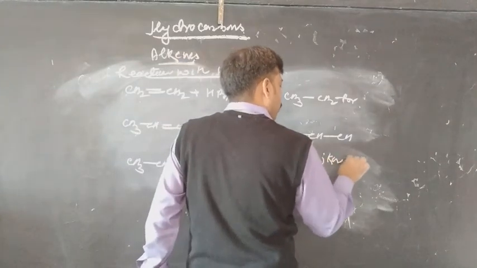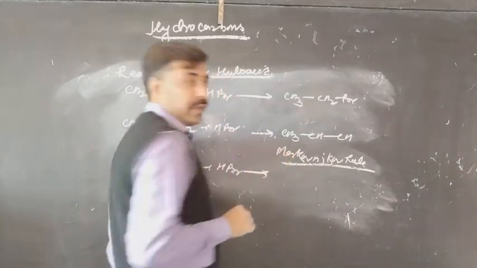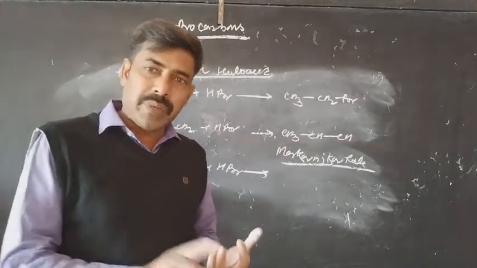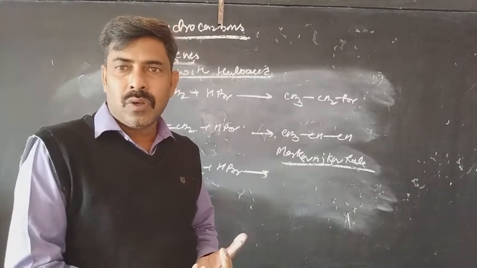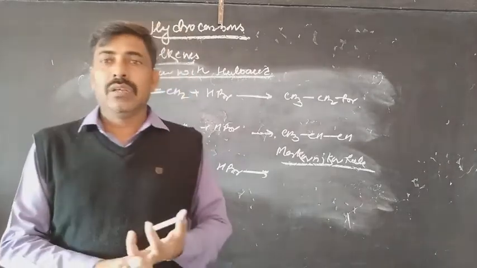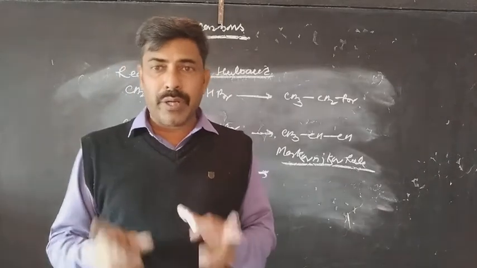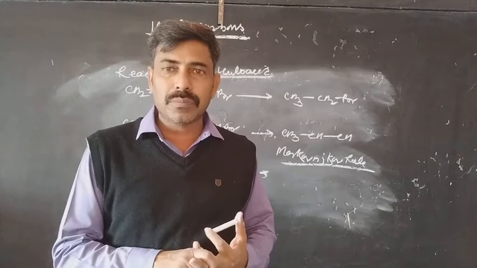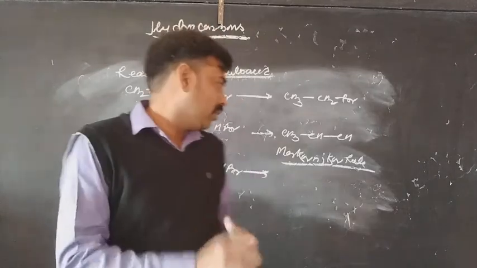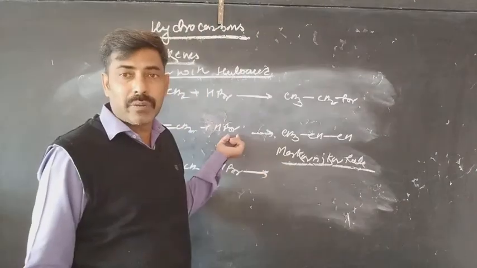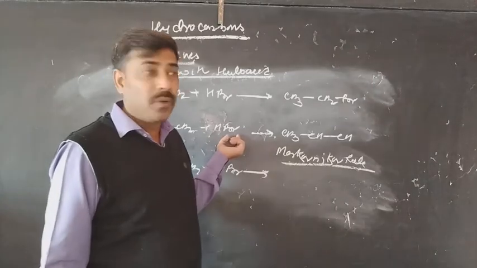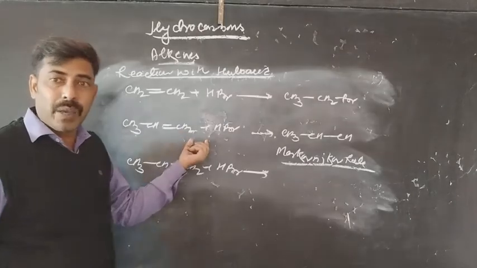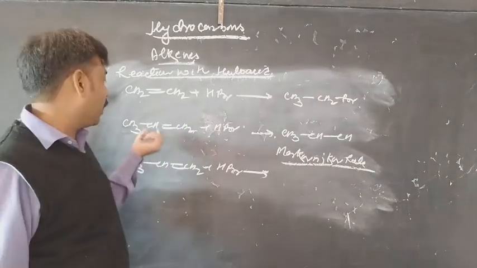Markovnikov rule. When we talk about the Markovnikov rule, Markovnikov says, in the case of addition reaction on an unsymmetrical alkene, the more electronegative atom will approach the unsaturated carbon having the lesser number of hydrogens. In this case, the bromine, which is a more electronegative atom, will approach the unsaturated carbon having the lesser number of hydrogens. These are the two unsaturated carbons.